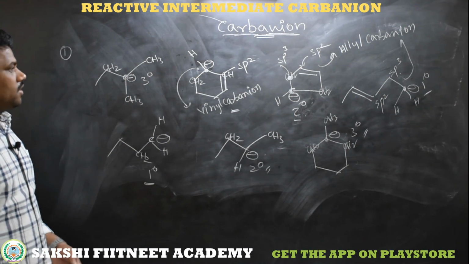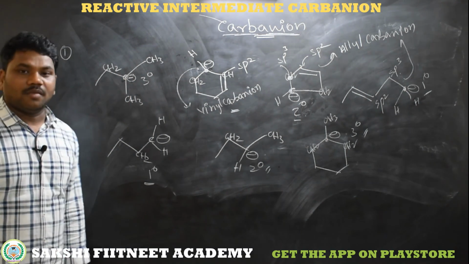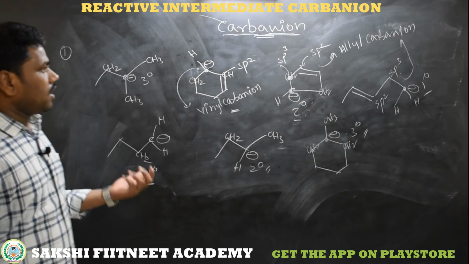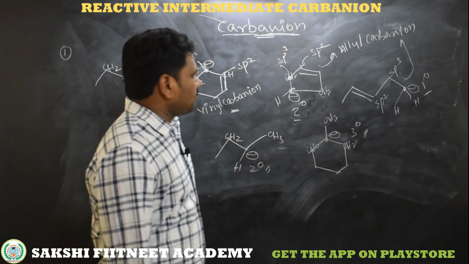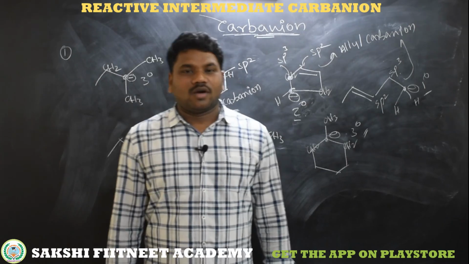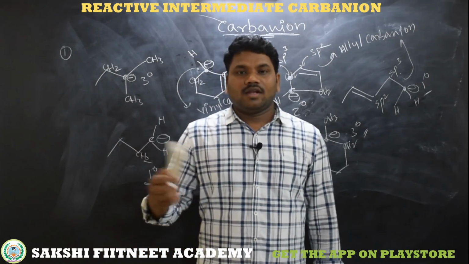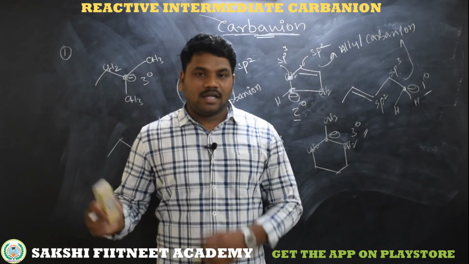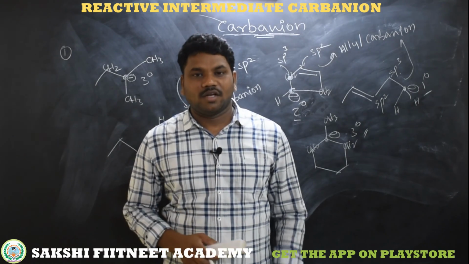So this is the way to identify whether the carbon is a primary, secondary, tertiary, allyl carbanion or vinyl carbanion. So I hope you understand well what a carbanion is, how we get a carbanion in a reaction mechanism, and what their stability order is.